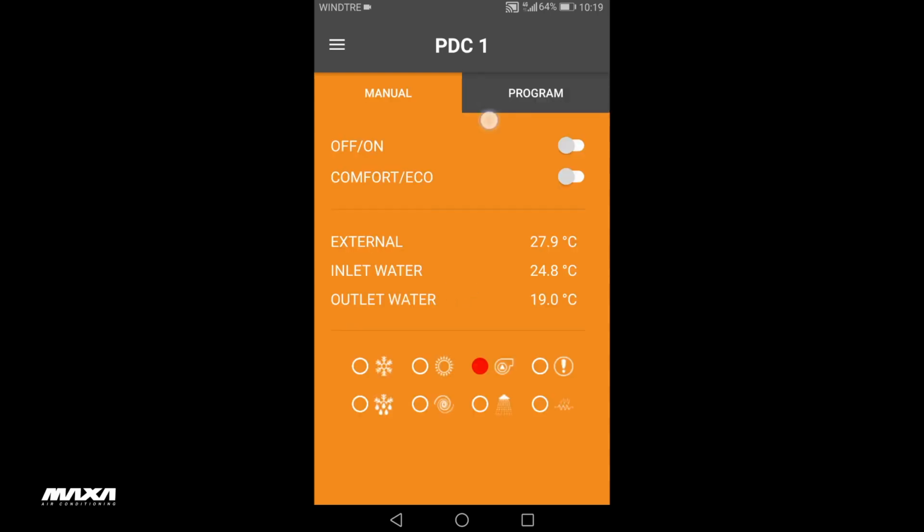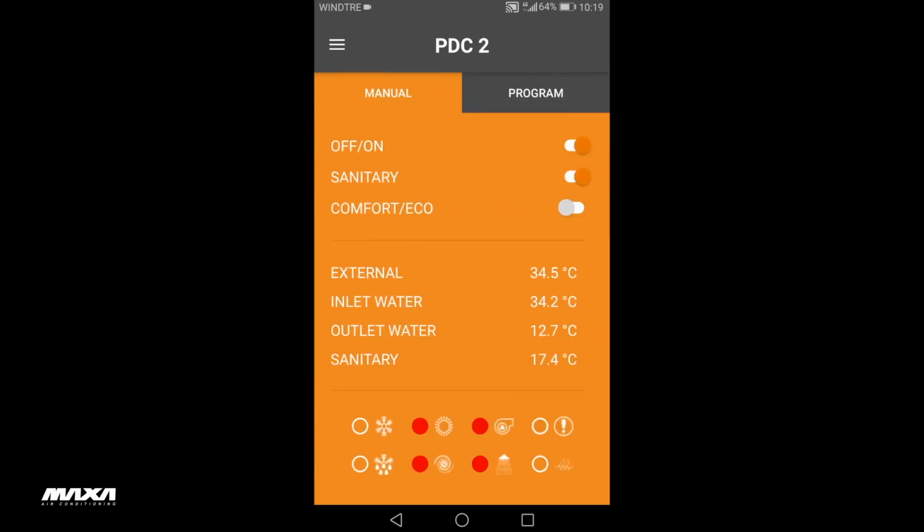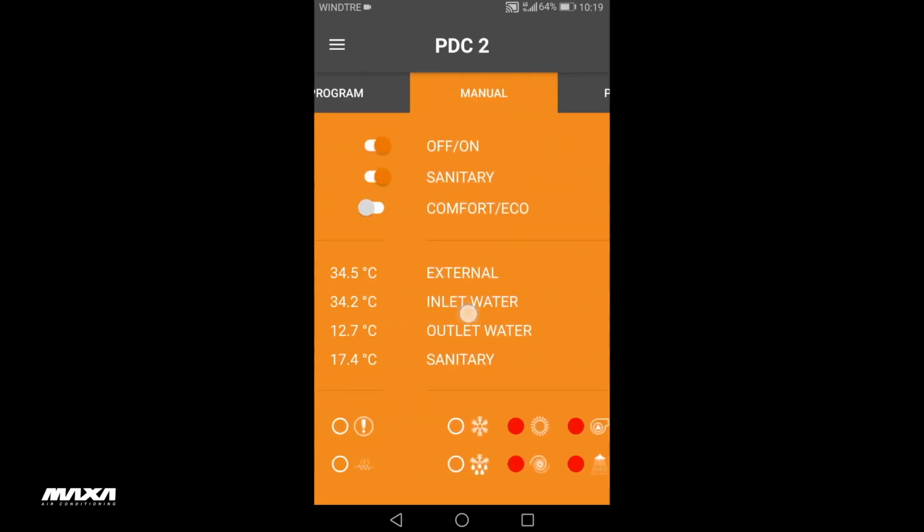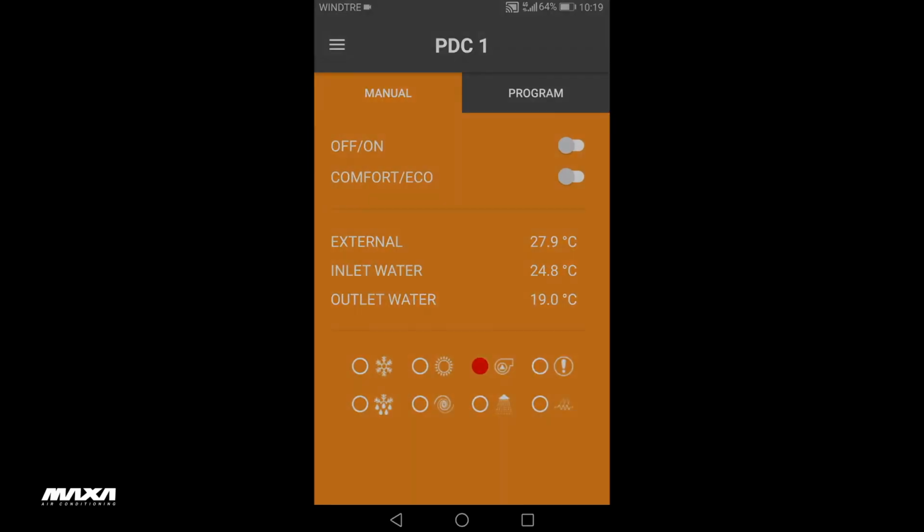By dragging the screen from top to bottom, all values displayed on the current page are updated. By swiping right or left, several heat pumps connected in a network can be displayed.